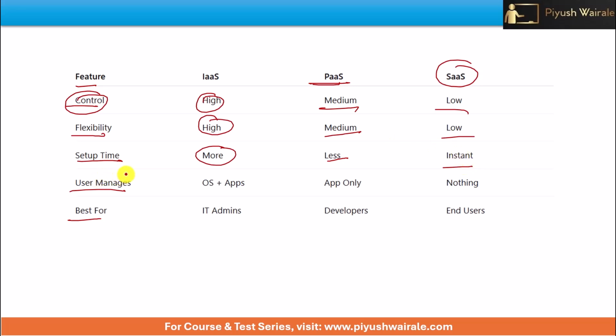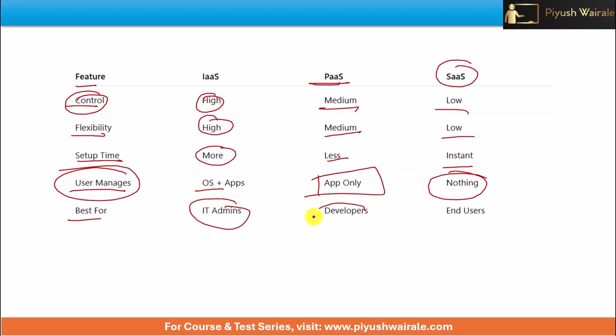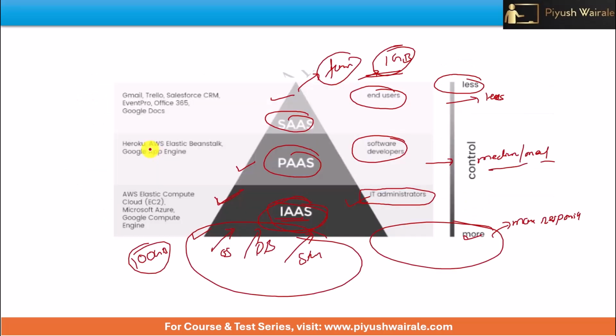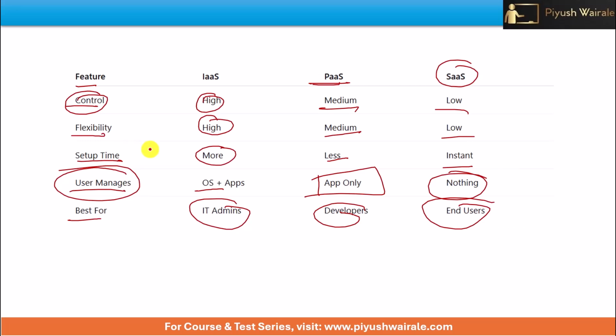Okay. What about what users manage? So here we have to manage the operating system plus apps. Here only the app, and here nothing we have to manage. Best for IT admins is infrastructure, best for developers is basically platform, and for users we have software as a service here. So what we have just discussed, the same thing is shown in tabular format here.